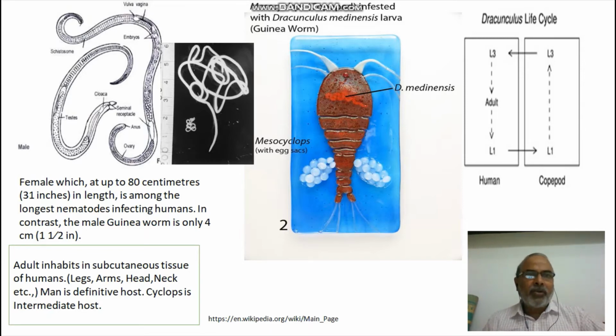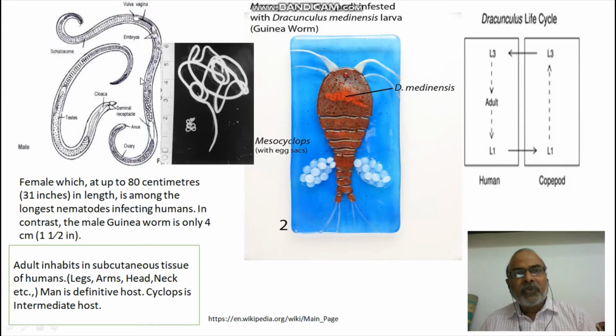Okay, so the adult males and females inhabit, that means they live, they take their position in the subcutaneous tissue. Subcutaneous tissue means the tissue present just beneath the skin. Okay, so in what parts of our body underneath the skin? In the legs especially, in the arms, and in the head region, and almost all in the neck region also. So these are the permanent places of living in the human being.